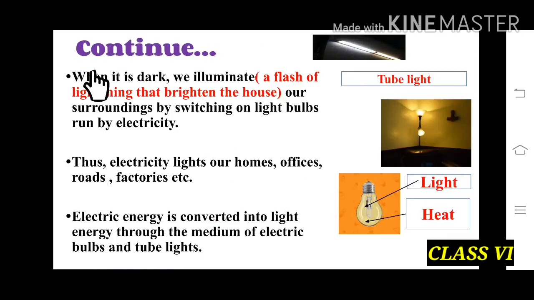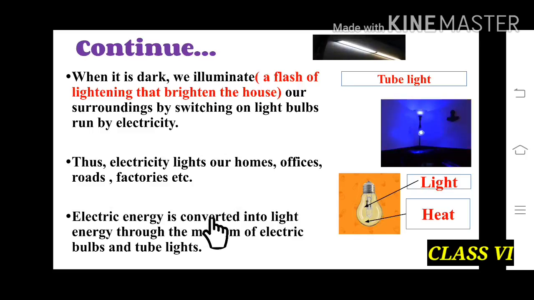Children, now I am going to explain you how electricity is used in a house. When it is dark, we illuminate, means a flash of lightning that brightens the house or the surrounding. So we can brighten a house by switching on a light bulb run by electricity. Thus electricity lights our homes, offices, roads, factories, etc. So electricity is needed everywhere.